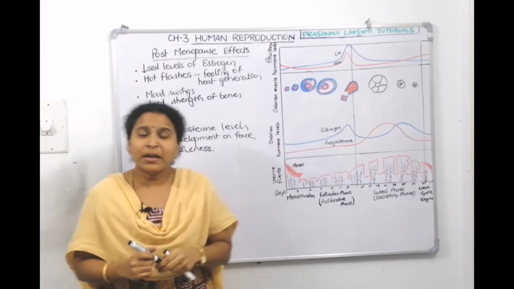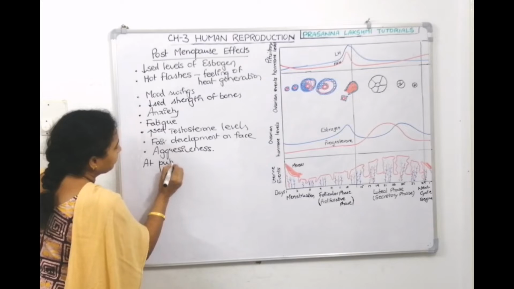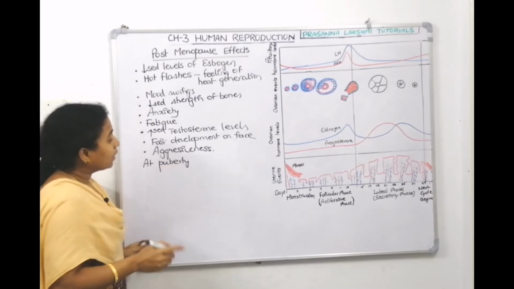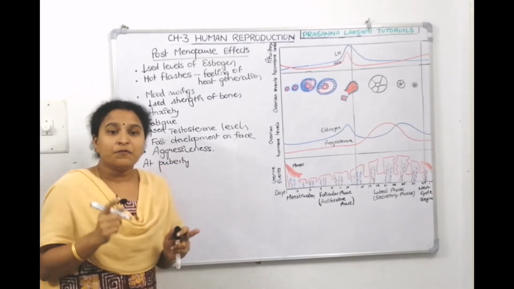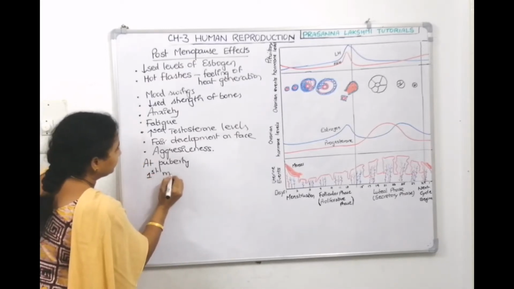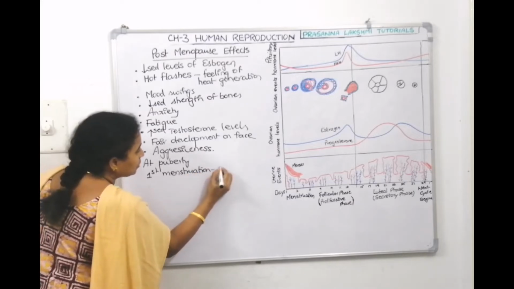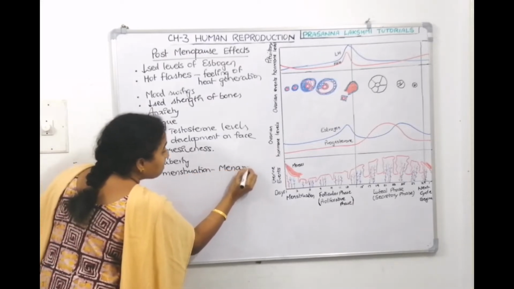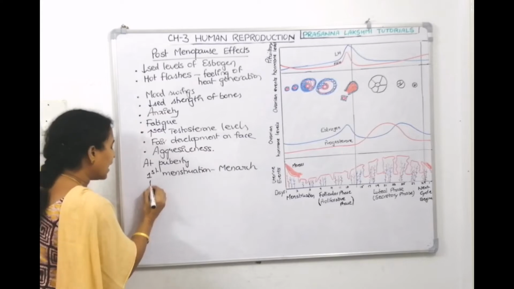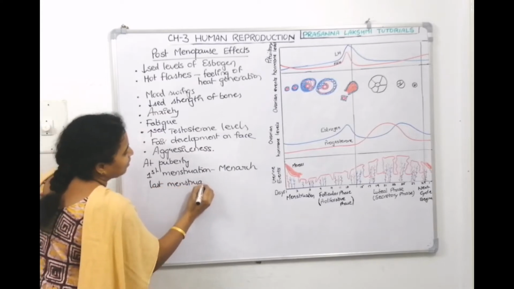Now, when does menstruation start? At puberty. And what is the first menstruation called? The first menstruation is called menarche. And the last menstruation, when can we see it? At menopause.